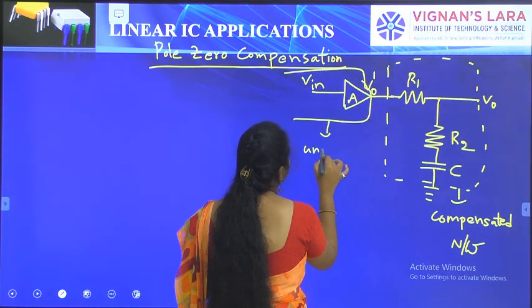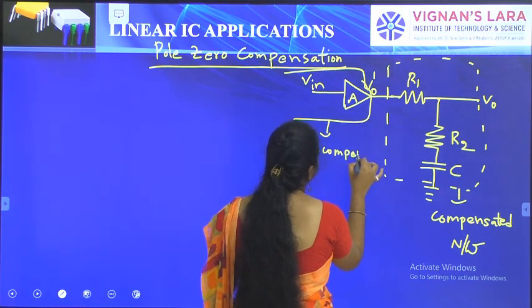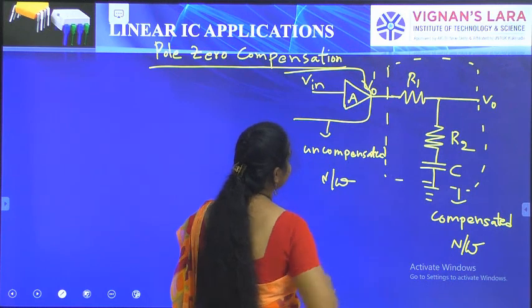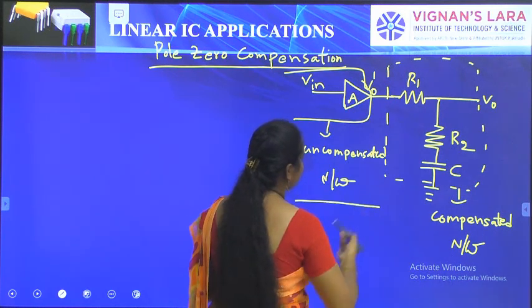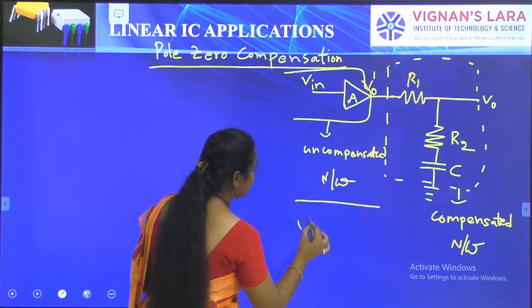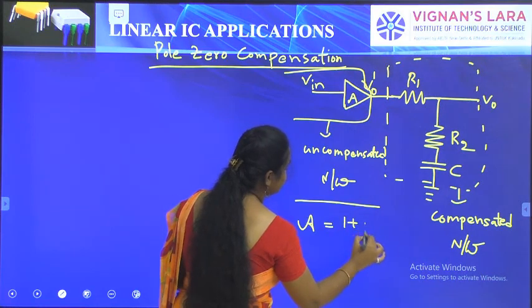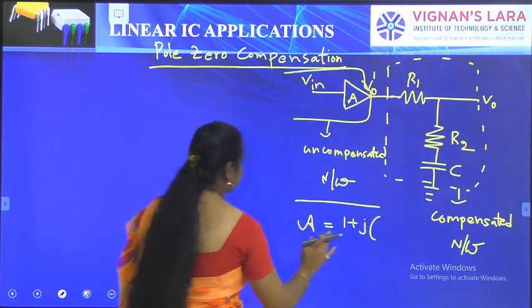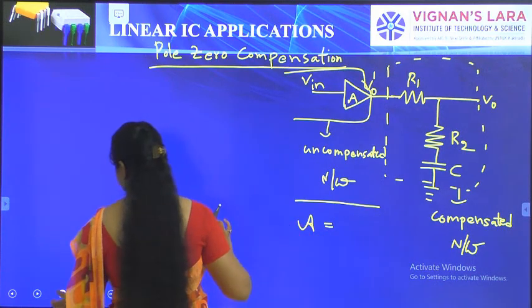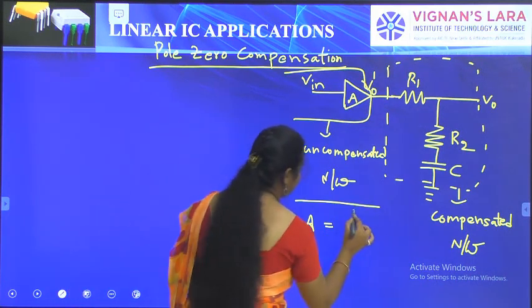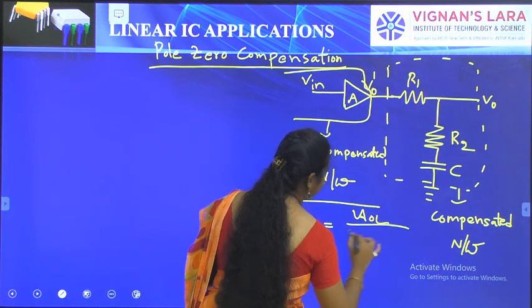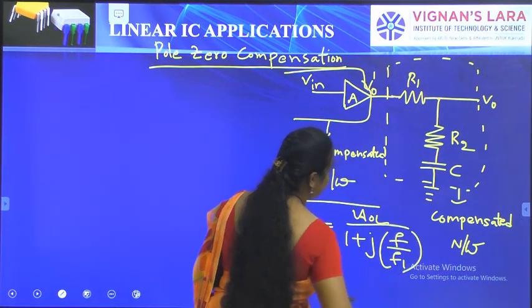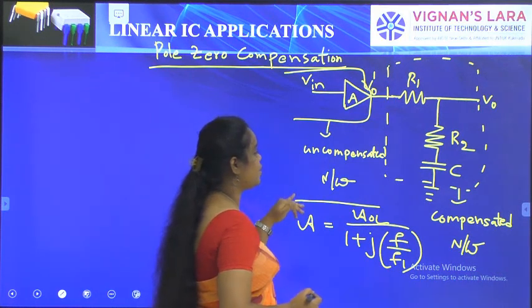You already know the gain A is equal to AOL by 1 plus j of f by f1. This is the gain for the uncompensated network.